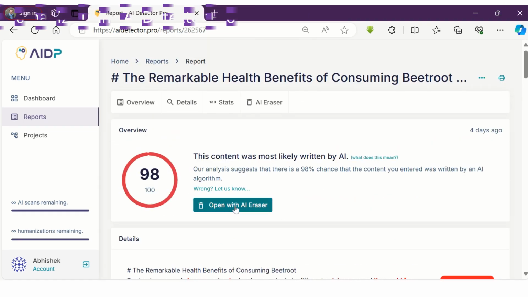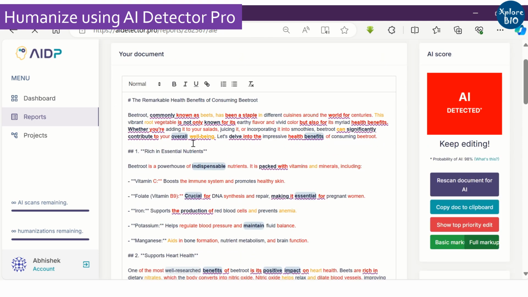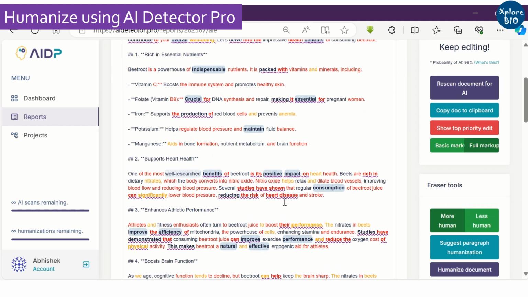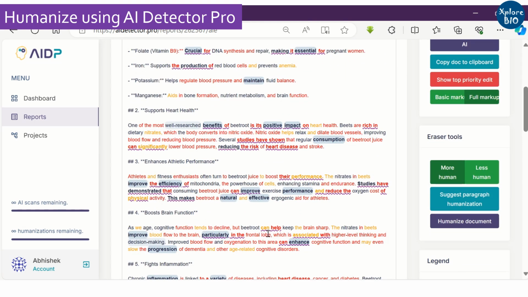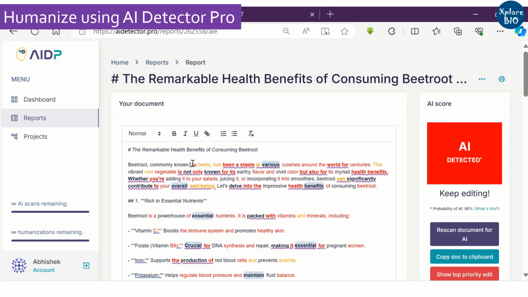Coming on to the second part, which is humanizing the AI written content. For this, click on Open with AI Eraser. The AI text is highlighted in different colors. You can either manually rewrite it or choose appropriate synonyms suggested by the tool like this.